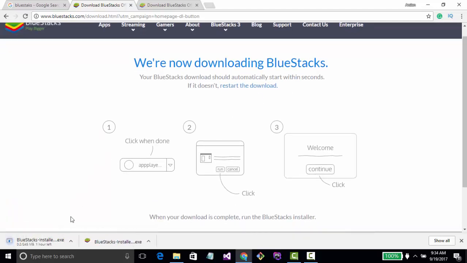Now the download starts. So wait until it downloads. It depends on the speed of your internet. I already downloaded it because the file size is about 250 MB. So open it in the folder.